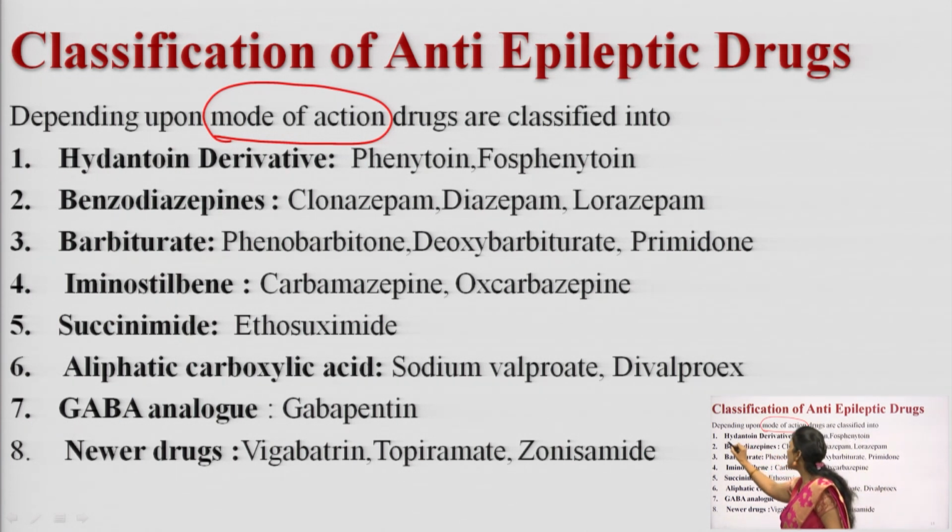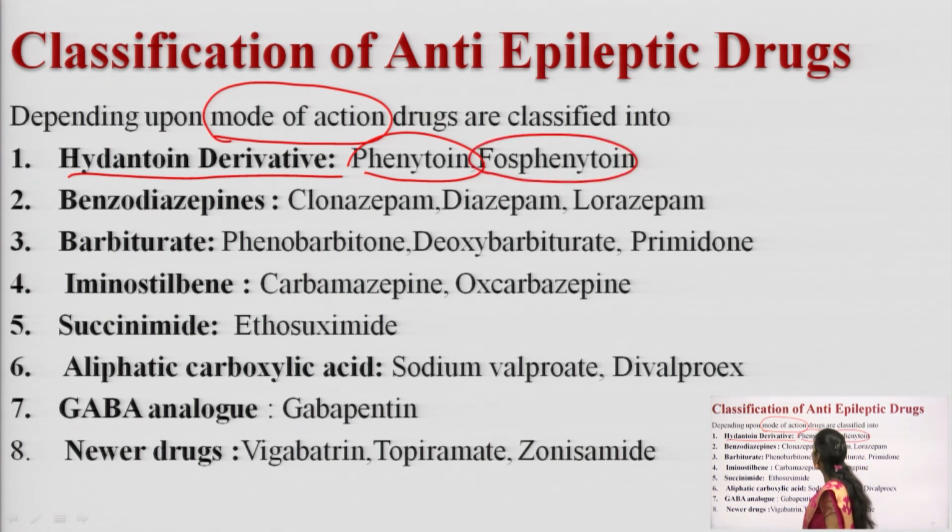Okay, first one is hydantoin derivative. So, what is a hydantoin derivative here? Phenytoin. Phenytoin is the best or standard drug to treat epilepsy. Phenytoin and fosphenytoin, these are the drugs which fall under hydantoin derivative, right. And what is the second one?